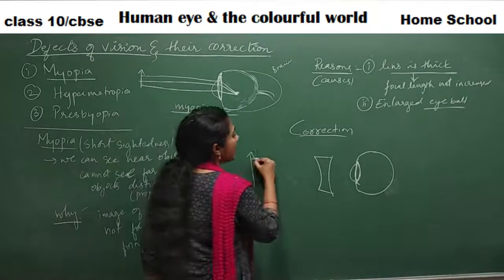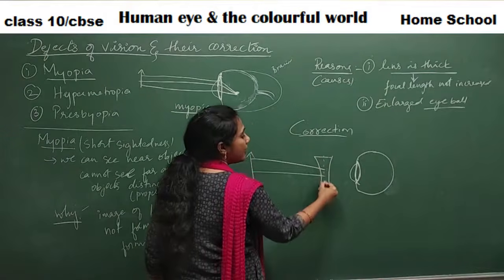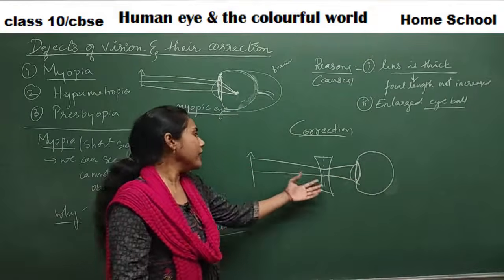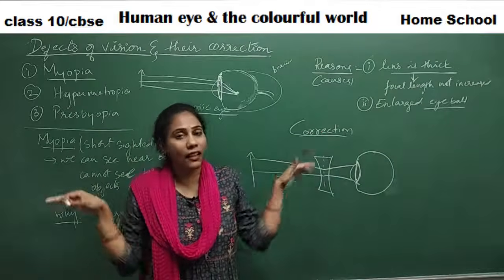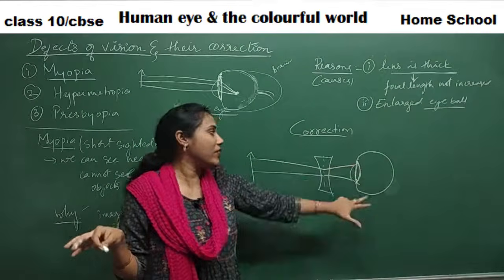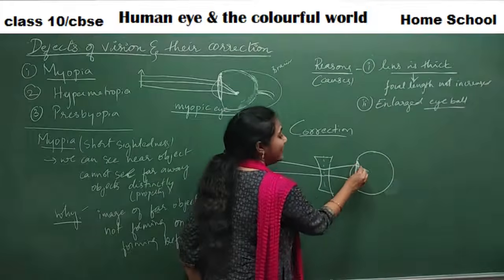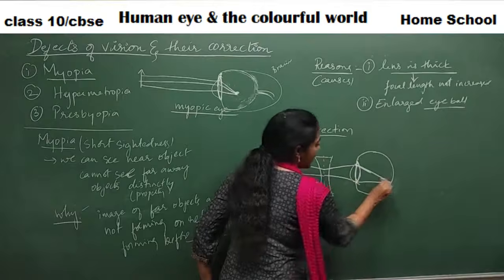Okay, what happens here: the rays that come and fall on this particular lens would diverge. We all very well know that the concave lens is meant for diverging the rays. The refracted rays would diverge, and then they converge. At that point of converging, they would travel a larger distance, guys.